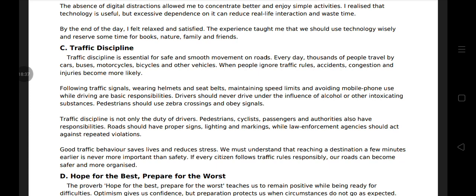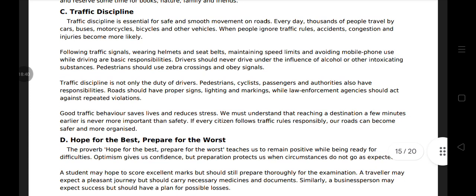Pedestrians should use zebra crossing and obey signal. Traffic discipline is not only the duty of driver, pedestrian, cyclist, passenger, and authority also have responsibility. Roads should have proper signs, lighting, and marking, while law enforcement agencies should act against repeated violation. Good traffic behavior saves life and reduces stress. We must understand that reaching a destination a few minutes earlier is never more important than safety. If every citizen follows traffic rules responsibly, our roads can become safer and more organized.